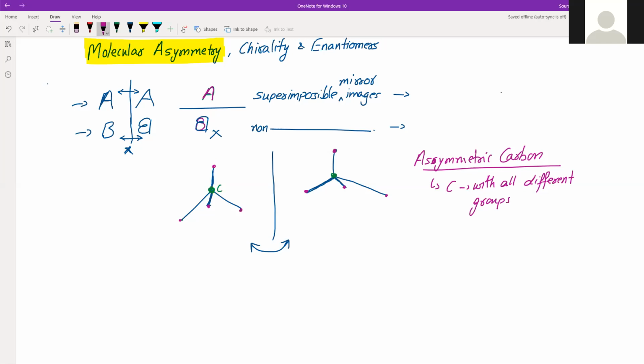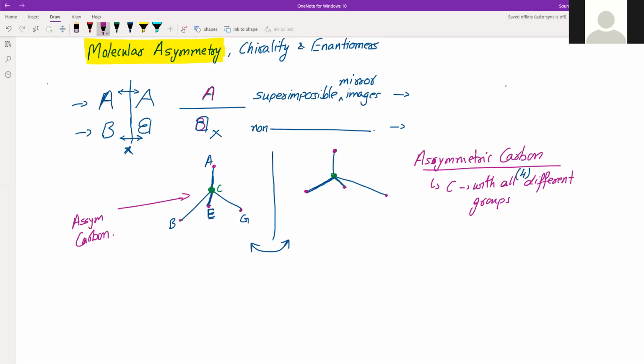All means there are only four possibilities. So if all 4 are different, say one is A, another is B, another is, say not C, say G and E. So A, B, E, G. So all are different. Because these A, B, E, G, the 4 groups attached to carbon, are all different, this carbon will be called asymmetric carbon. Right?